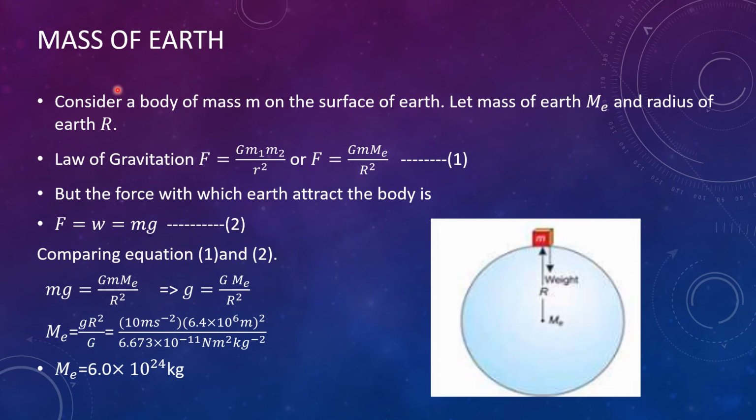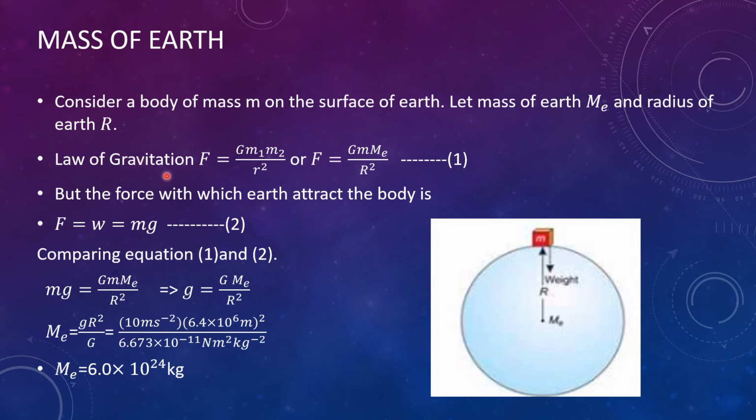So let's derive the mass of Earth by using Newton's law of gravitation. Consider a body of mass m on the surface of Earth, and the mass of Earth is denoted by capital Me. The distance between the centers of both masses is denoted by capital R, which is also equal to the radius of Earth.